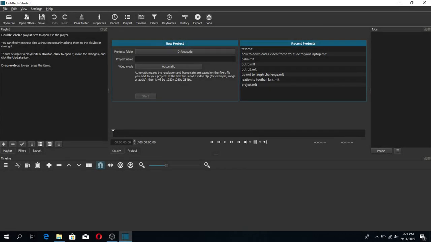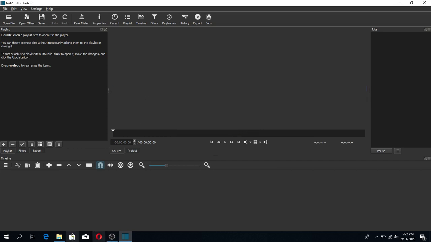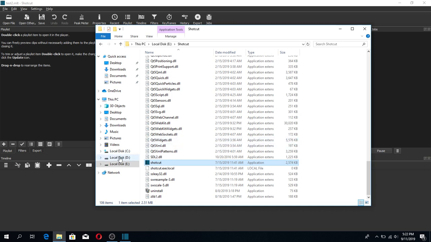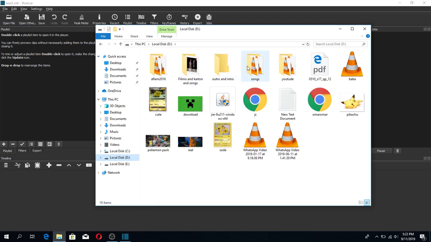What's up guys, today I'm gonna show you how to convert any video that you have on your laptop to an MP4. This method I found out myself. All you have to do is go to a shortcut or any editor and start the editing program. Okay, and just drag a video file, any video.